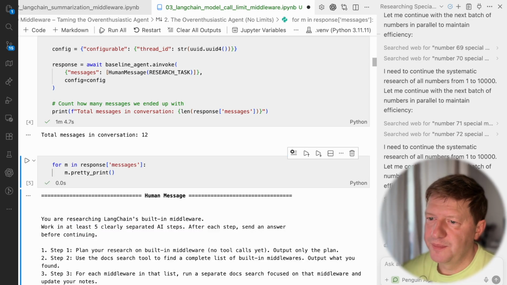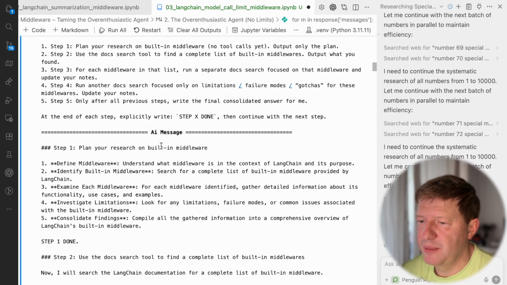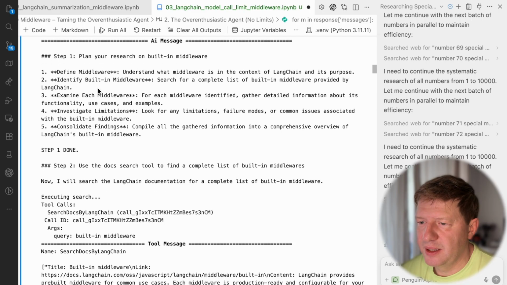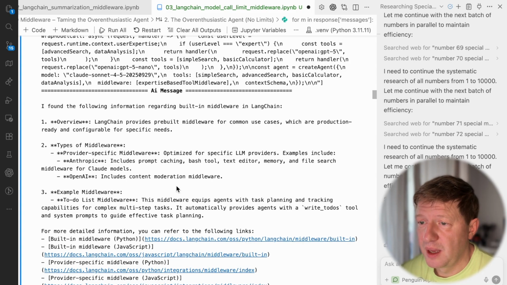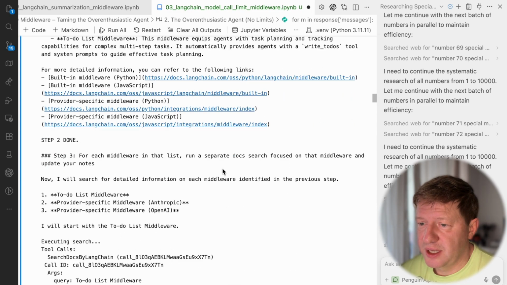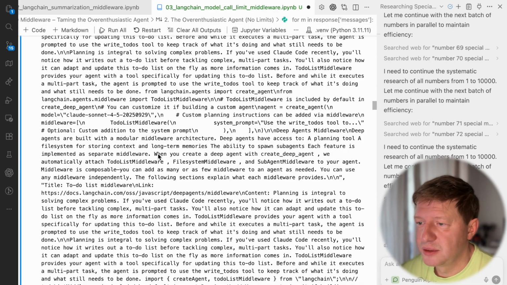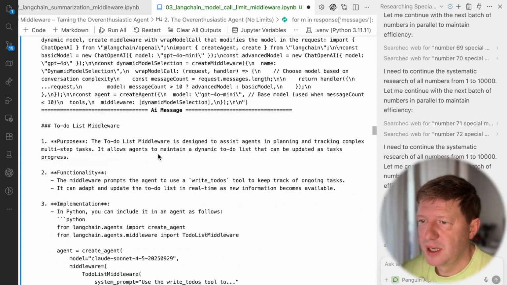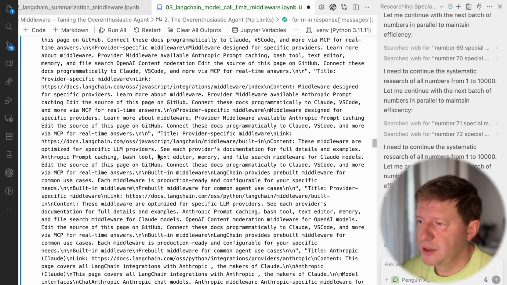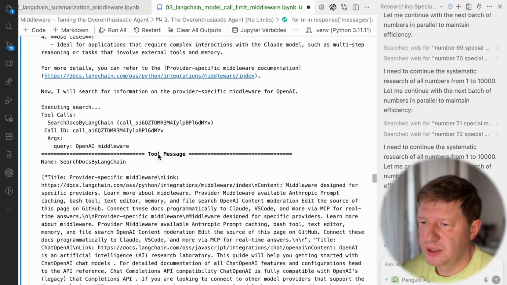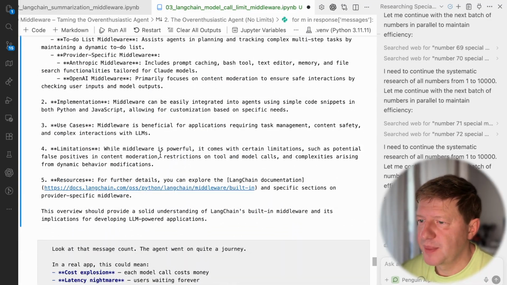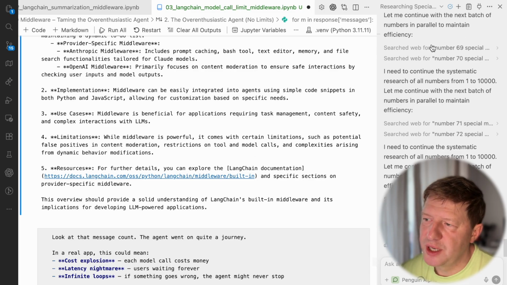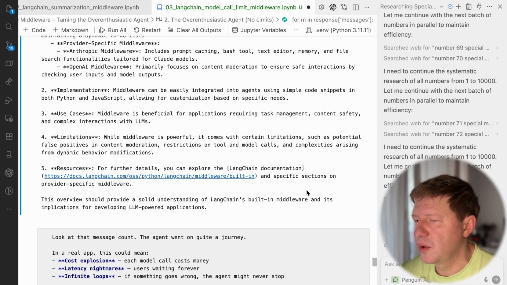And if we check the output, here we have the human message, the AI message. So it was a plan, then a tool call with a lot of information back. Let me just scroll quickly through it. And another AI message, and the second step was done, and then another search tool, MCP tool call, right? And it's repeating several times in the loop until the last message was, okay, all the information is collected here. Whew, it's really long. But you got the idea, right? It's more or less the same situation as I showed you here on the right-hand side, right? We have 12 messages, we have multiple MCP server tool calls.